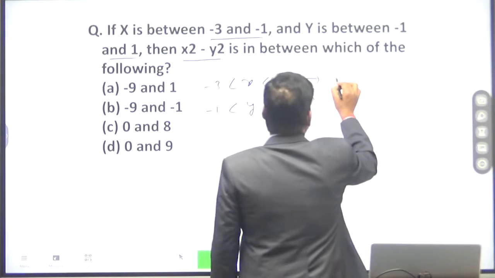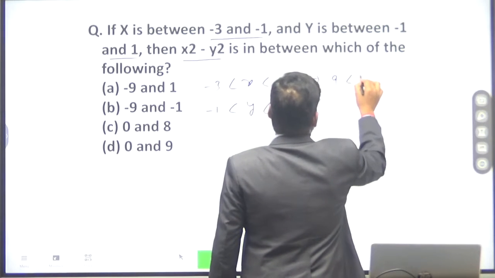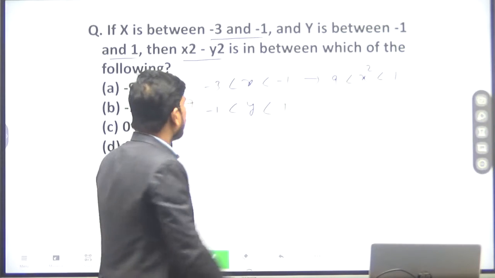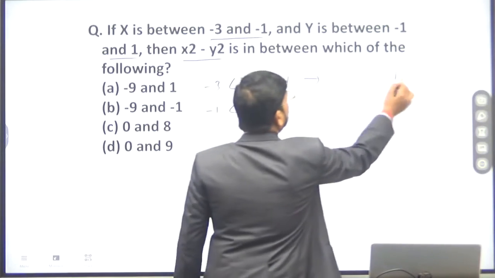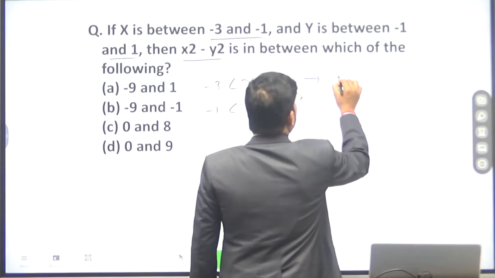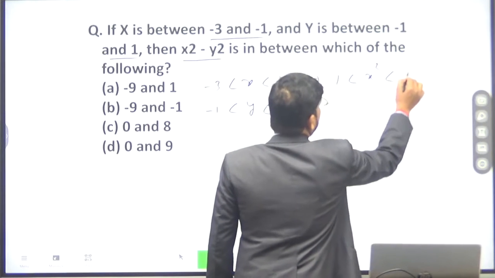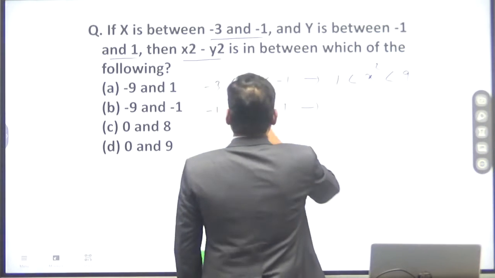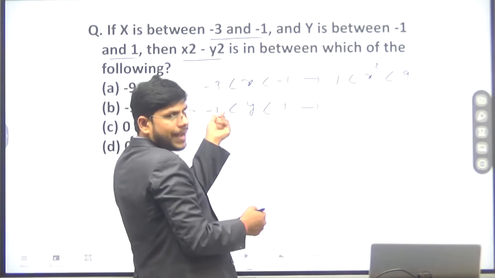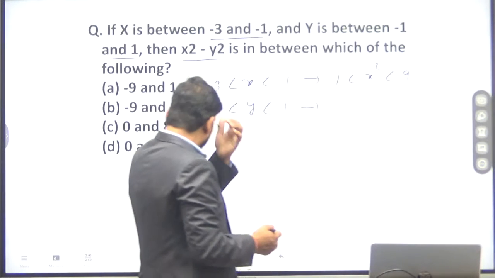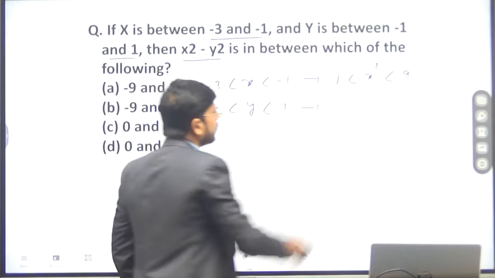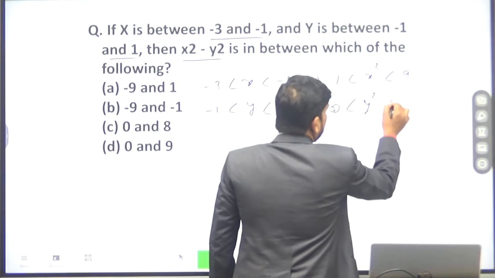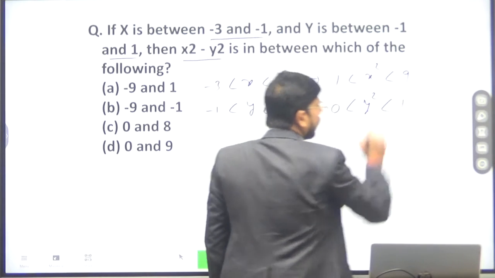So here x square will be greater than 1 and less than 9. Now for y, if you square the number -1 it becomes plus 1, so you can write 0 is less than y square, and y square will be less than 1.